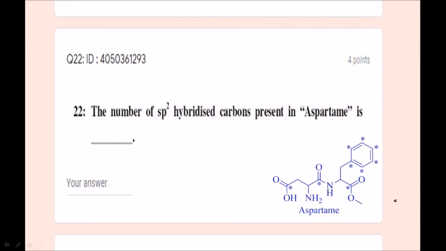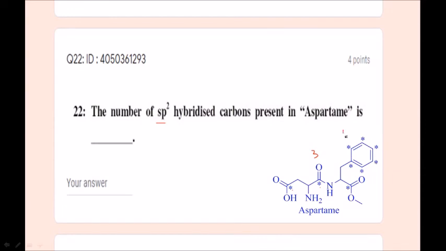Right, students? They are asking for sp2 hybridized carbons. Straight away we can say the carbonyl carbon is going to be sp2, and here this is carbonyl, sp2, this is also carbonyl, sp2. So this chain has 3 sp2 carbons, and we know that in a benzene ring all carbons are sp2 hybridized.